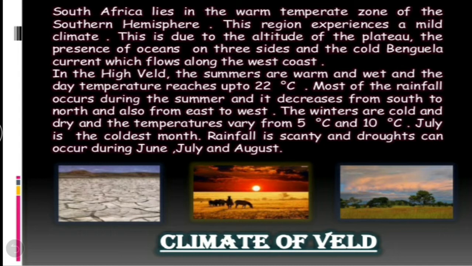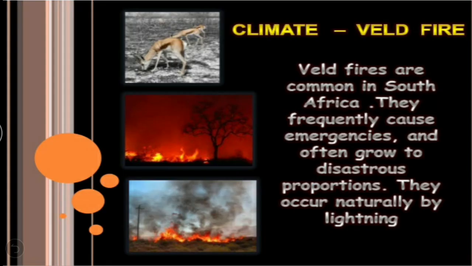Rainfall is scanty and droughts can occur during June, July, and August. Wildfires are common in South Africa. They frequently cause emergencies and often grow to disastrous proportions. They occur naturally by lightning.